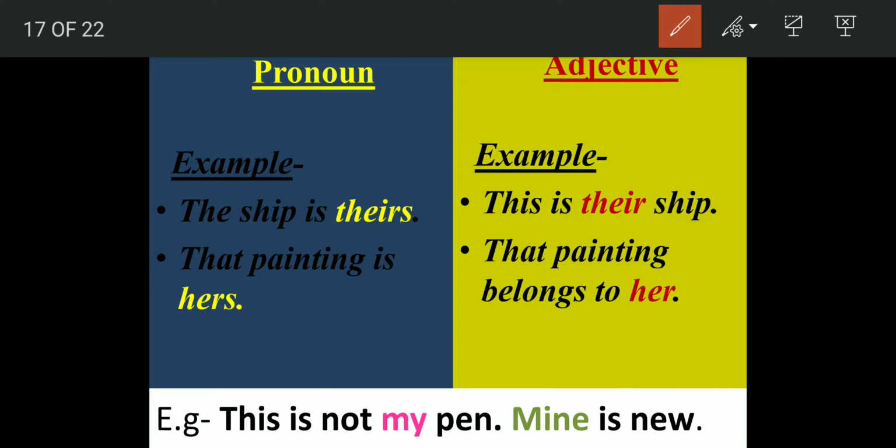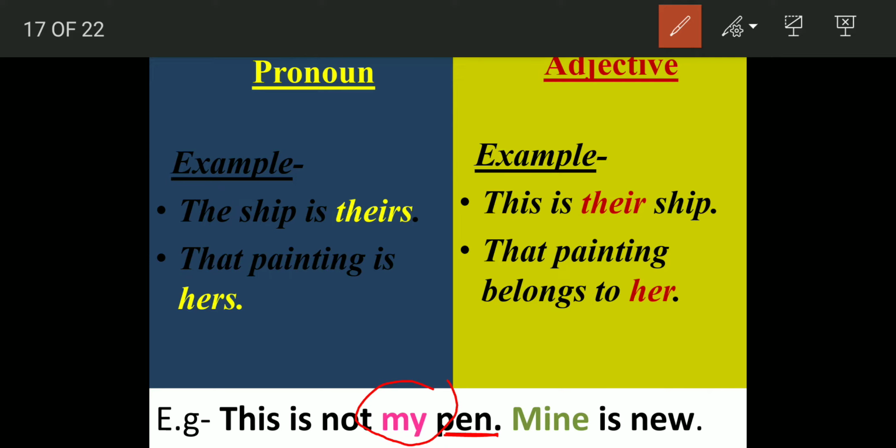This is not my pen. Mine is new. Here, what is "my"? Will it be an adjective or a pronoun? What is the noun? Pen. It is used next to the noun pen, and it is saying "my", it is not saying "mine". So "my" is the adjective here. So this is the possessive adjective.